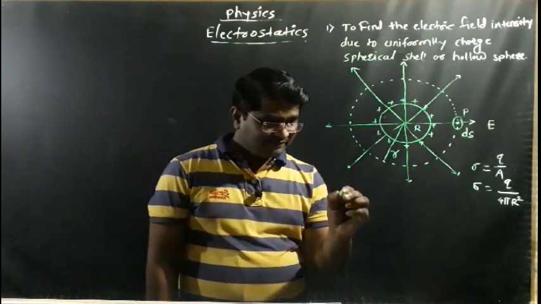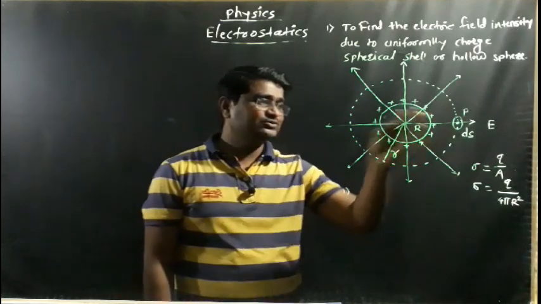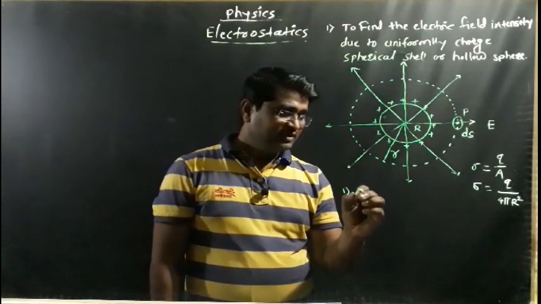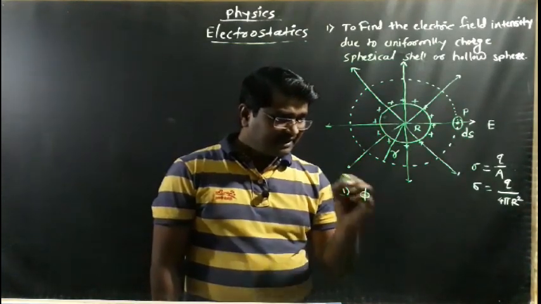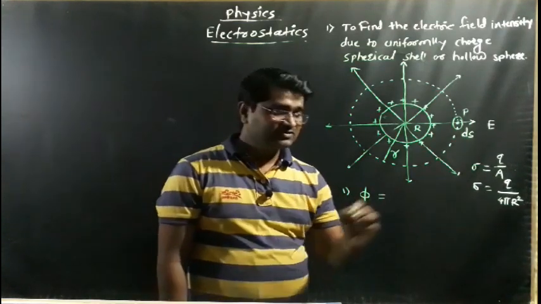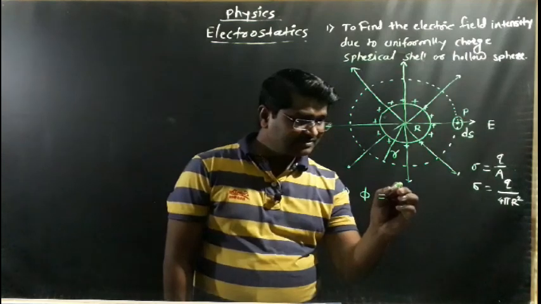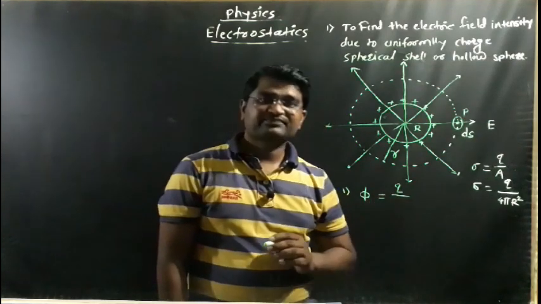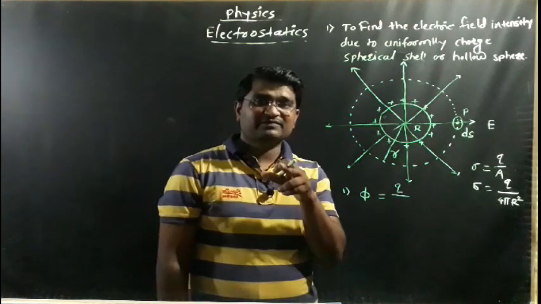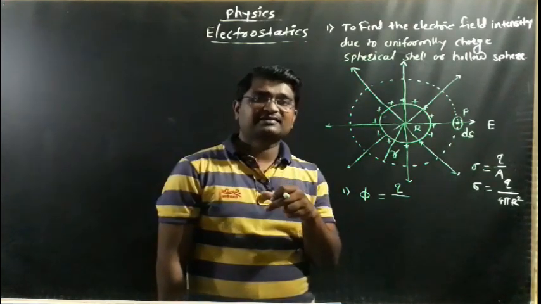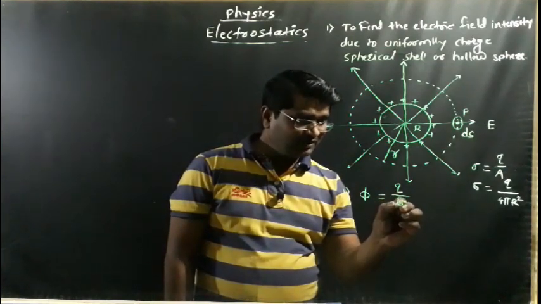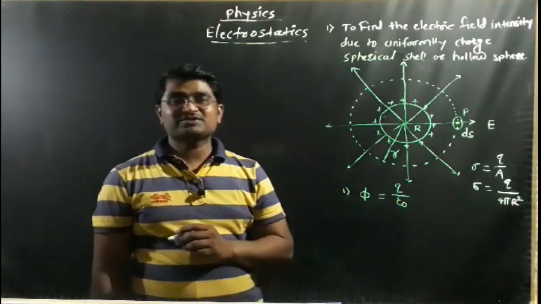By the definition of Gauss law, the net electric flux passing through the closed surface is 1 upon epsilon naught times the magnitude of the charge enclosed.